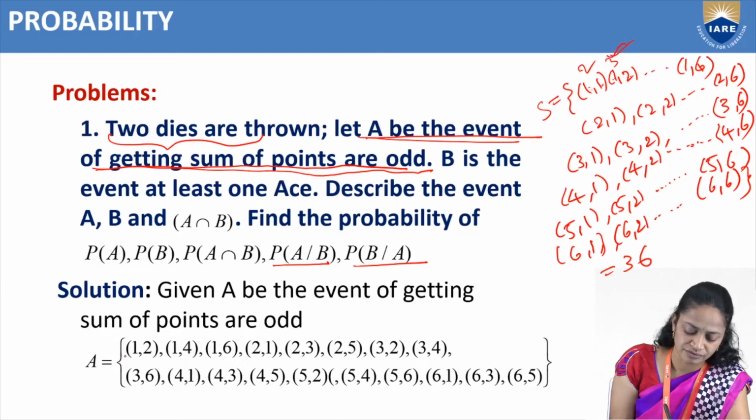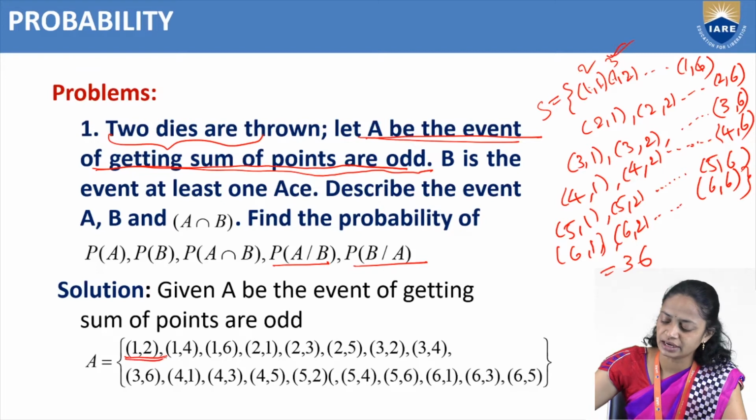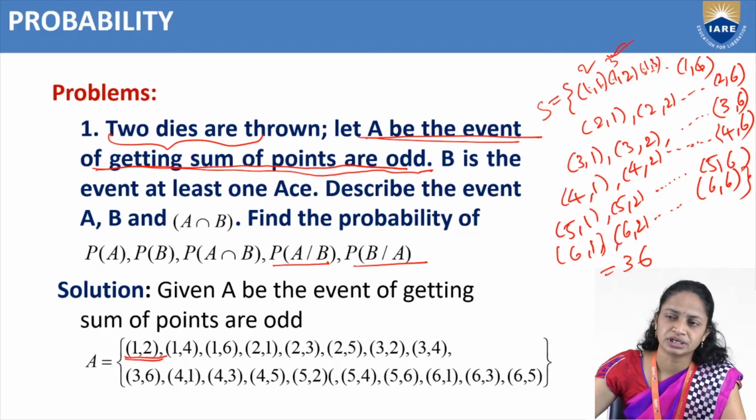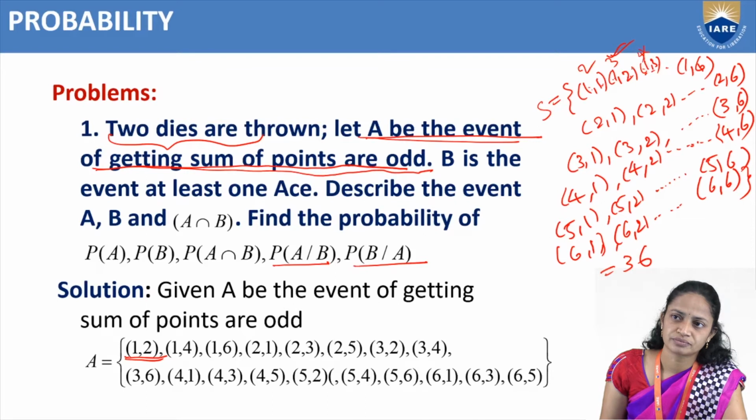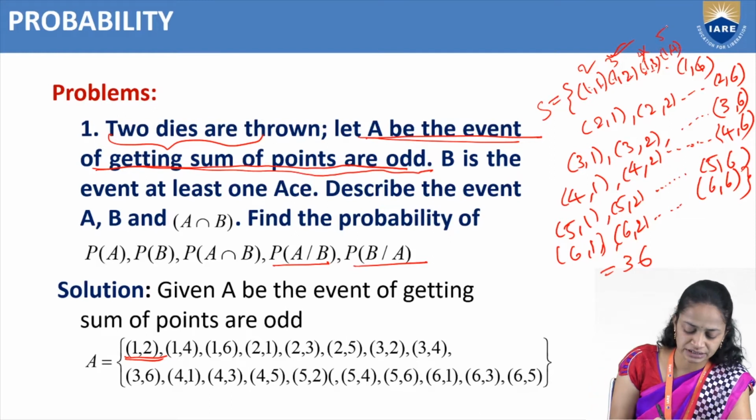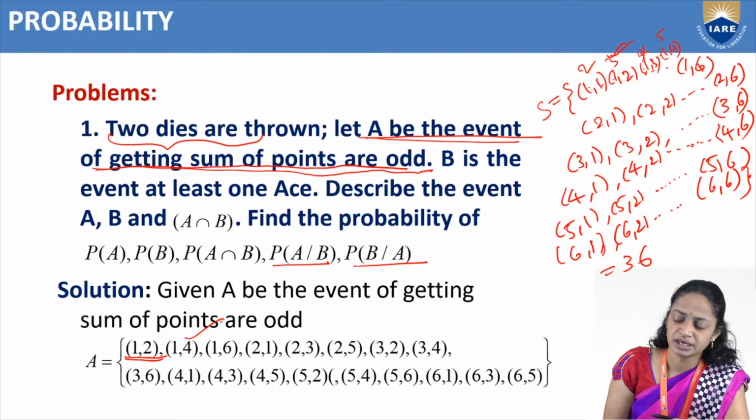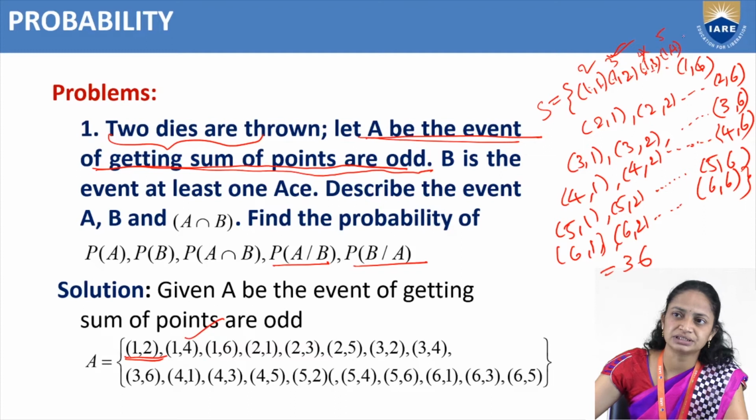So we need 1 comma 2. Then 1 comma 3: 1 plus 3 is 4, that is an even number, so no need of that. Then 1 comma 4: 1 plus 4 is 5, that is an odd number. We need the sum to be odd.